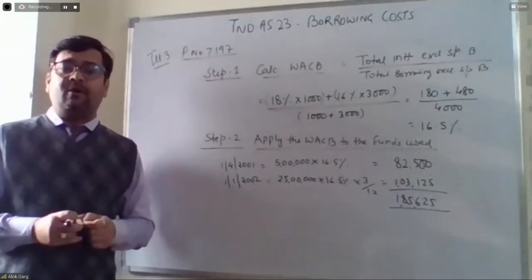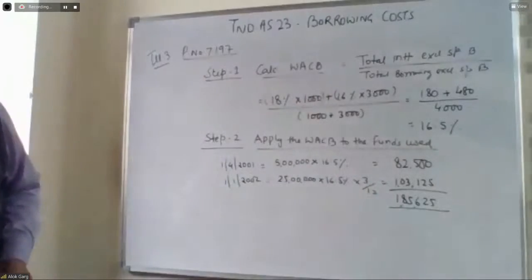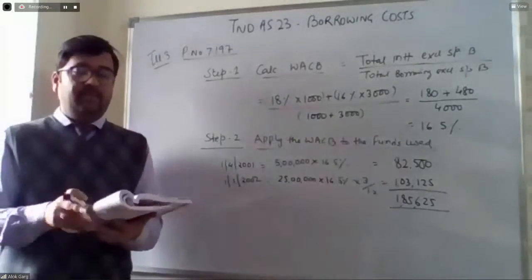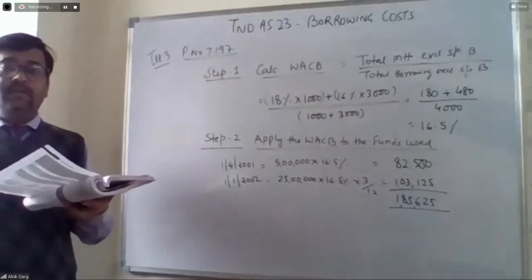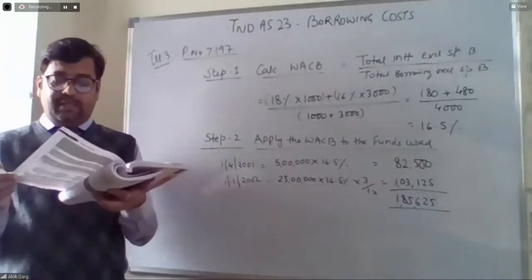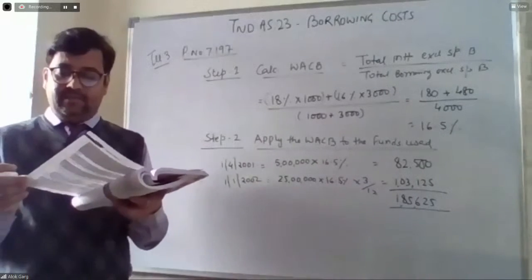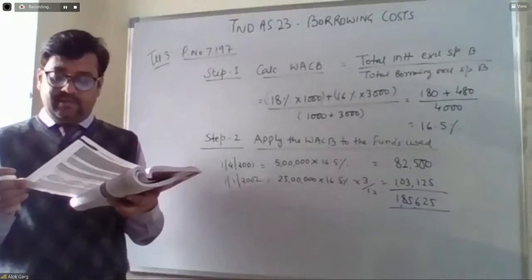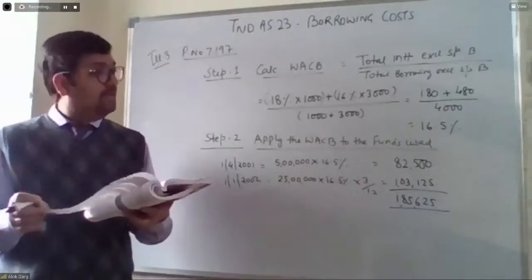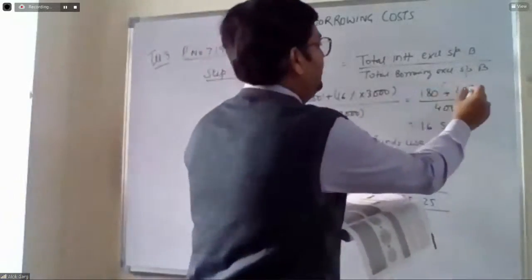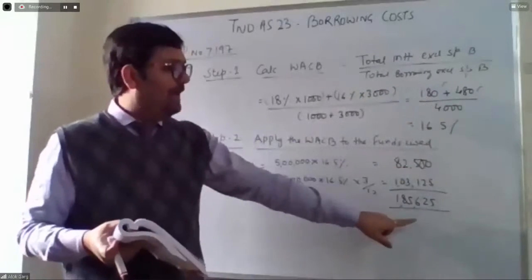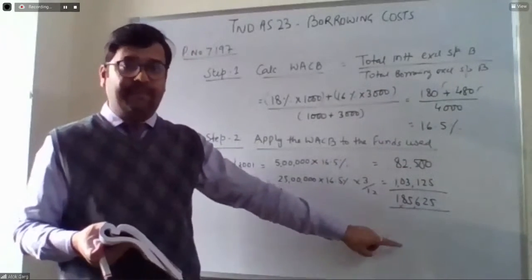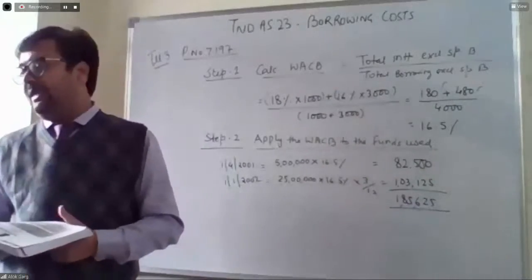So what about the remaining amount? For the entire year this 1000 loan was there. So what will be the total interest? 1000 multiplied by 18% is 180, plus 480, basically 660. So out of 6,60,000, 1,85,625 will be capitalized and the remaining will go to P&L.